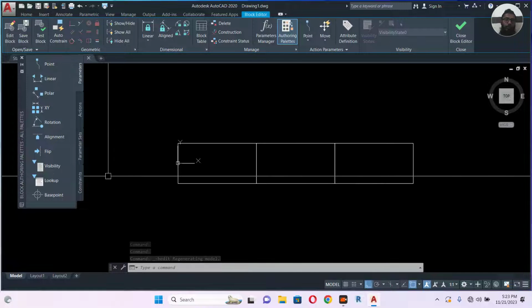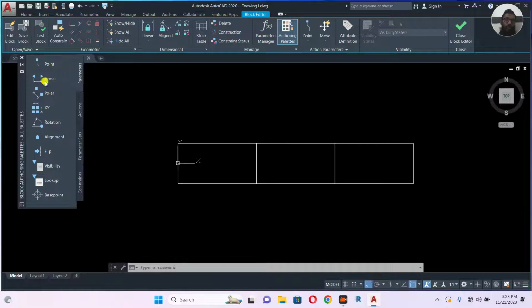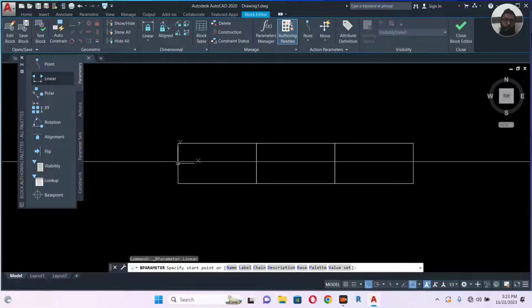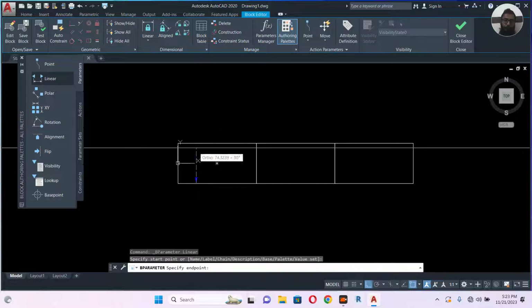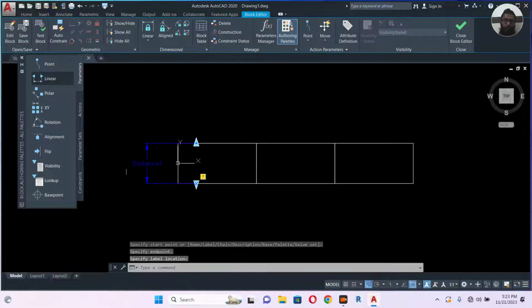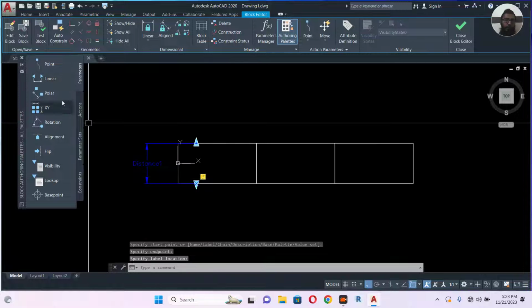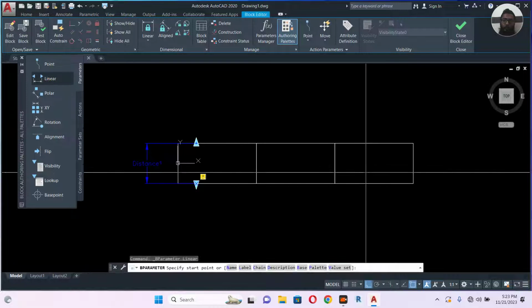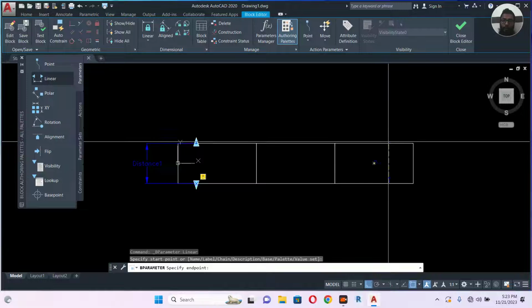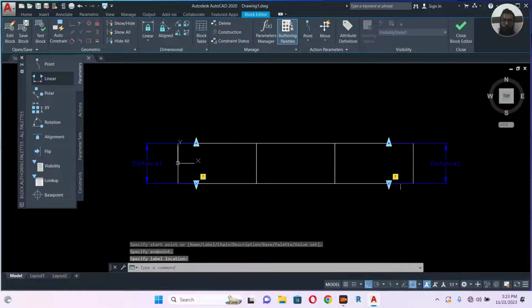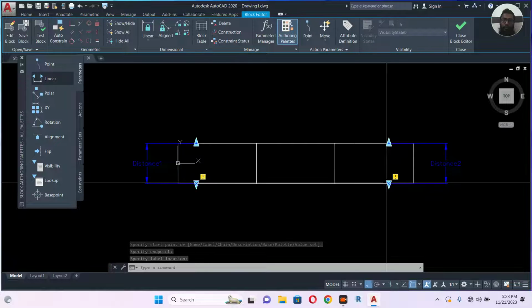Now let's do this one, linear from the parameter. Click this. So one line like this and another one here. So make sure the yellow is down and this is up.